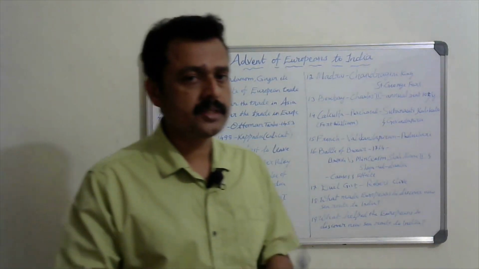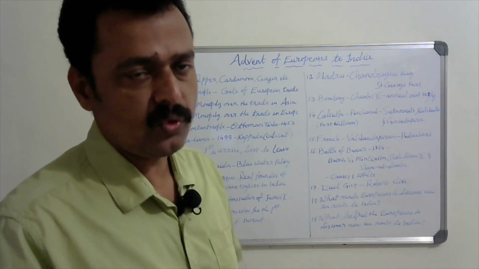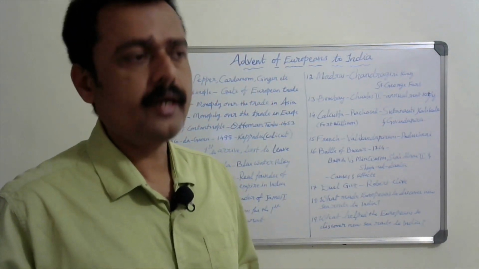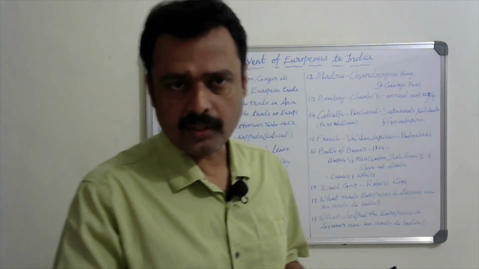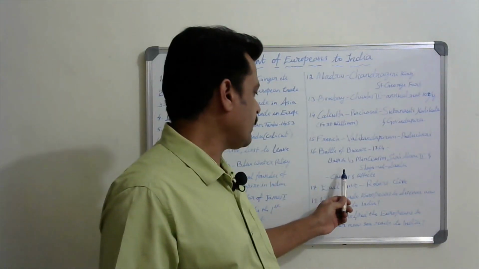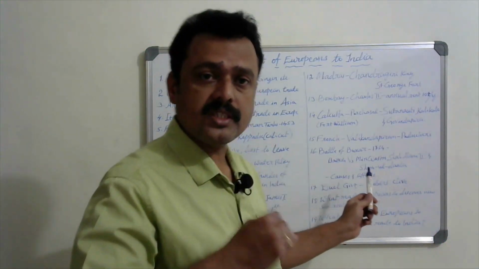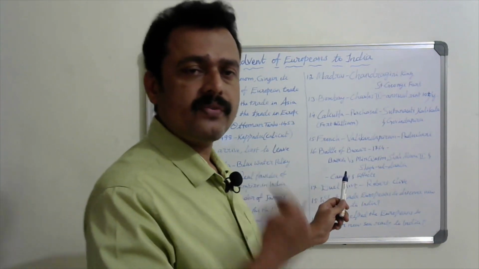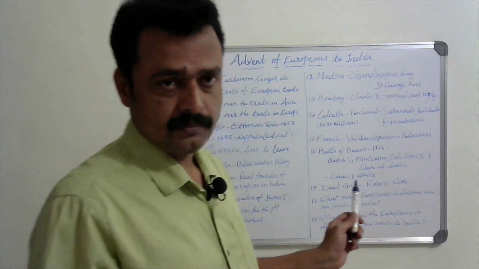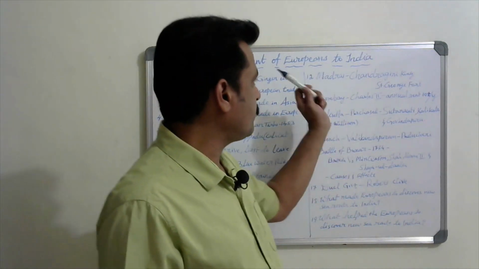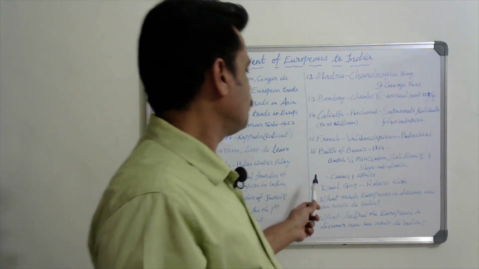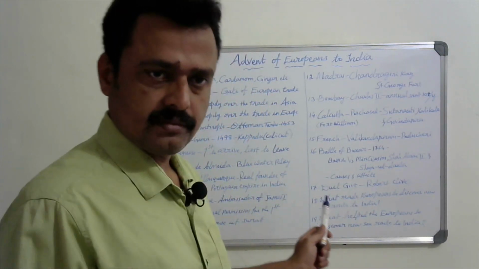So who fought the Battle of Buxar? The combined force of Mir Qasim, Mughal Emperor Shah Alam II, and Shuja ud Dawla, the Nawab of Awadh, against the British. Okay. And here the important ones: what are the causes of the Battle of Buxar and what are the effects or outcome of the Battle of Buxar. In my video, in the first lesson, Advent of Europeans to India, I have given both the causes and effects point-wise. Please watch that.